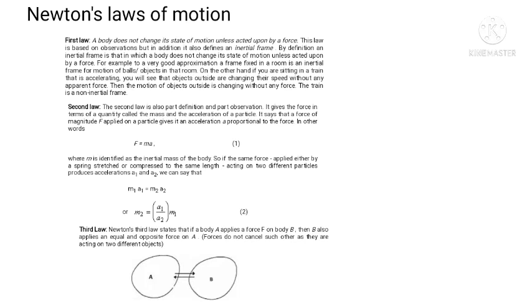Thus, if we form a push on A and B at rest, B will tend to move in the opposite direction. You may ask, if A and B are experiencing equal and opposite forces, why do they not cancel each other? This is because the forces are acting on two different objects. We shall be using this law a lot in both statics as well as dynamics.